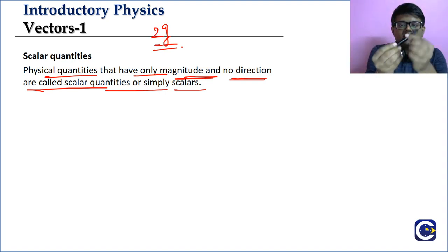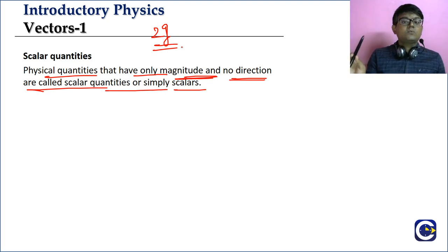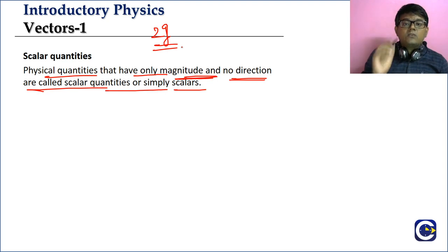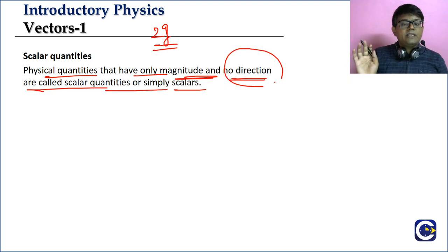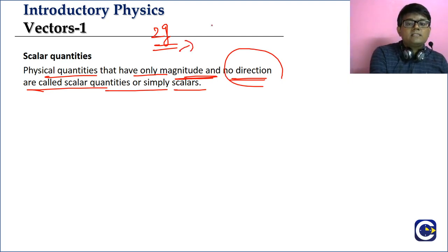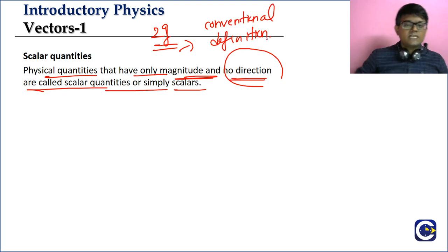So if I ask you what is the mass of this marker pen, and you say 2 grams, the information is complete. So we can describe scalar quantities just in terms of their magnitudes. With the magnitude alone, the information about the scalar is complete. There will be no idea of direction or anything. So this is what we call the conventional definition of a scalar.